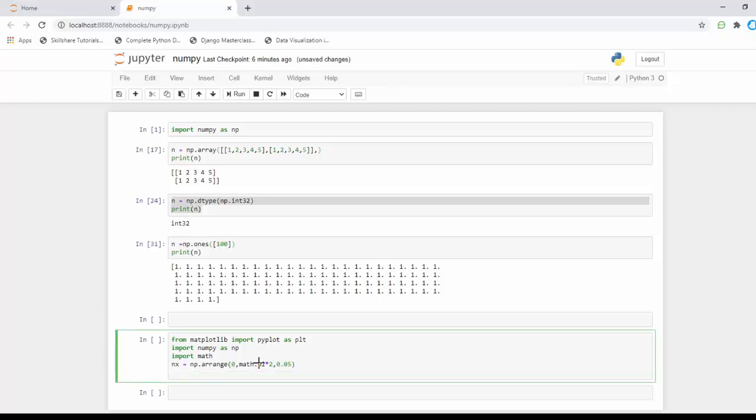That's it. This is my x coordinates value, and for my y coordinates, I'm going to use np.sin of x.